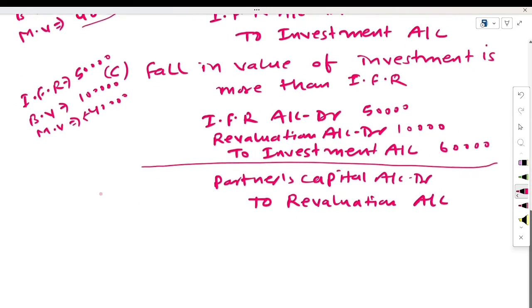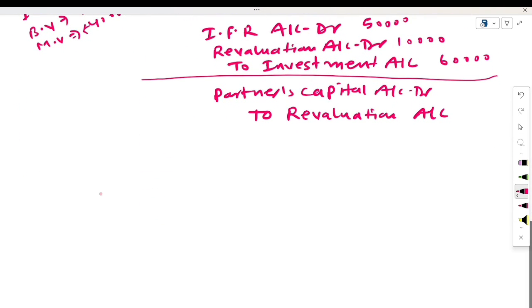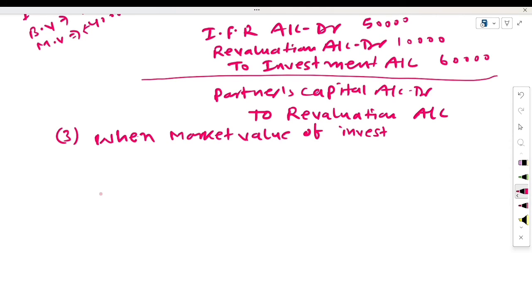Now come to the third situation, when market value of investment is higher than book value.